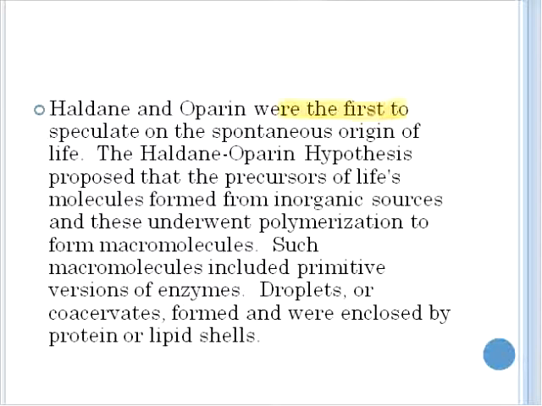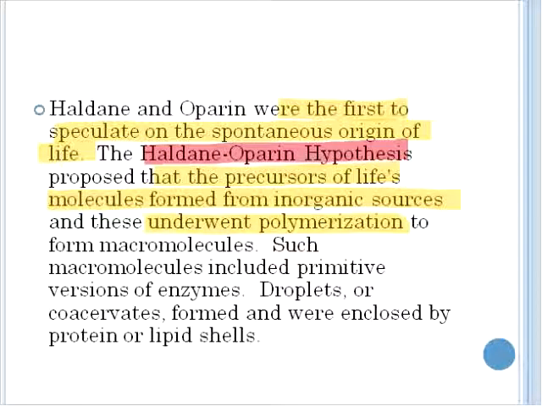They were the first to speculate on the spontaneous origin of life on this planet. The Haldane-Oparin Hypothesis proposes that the precursors of life's molecules formed from inorganic sources, and these inorganic sources underwent polymerization to form macromolecules. Such macromolecules included primitive versions of enzymes. Droplets, or as they termed them, coacervates, formed and were enclosed by protein or lipid shells.